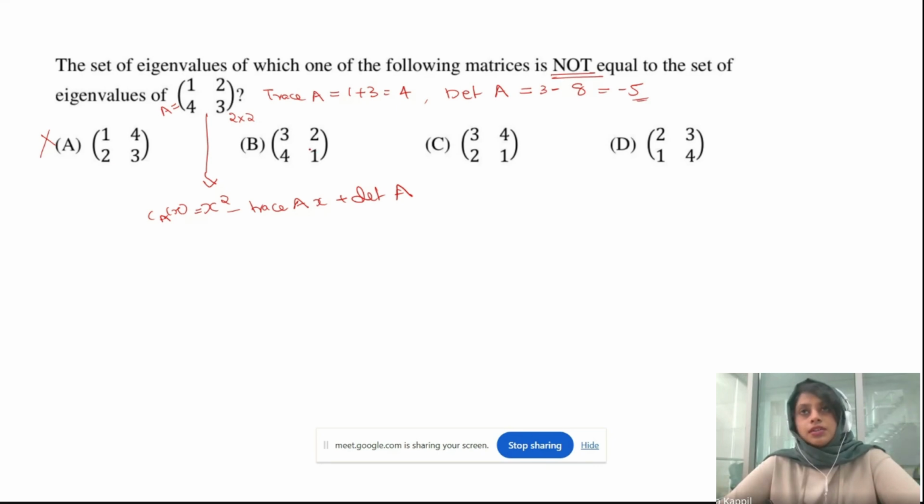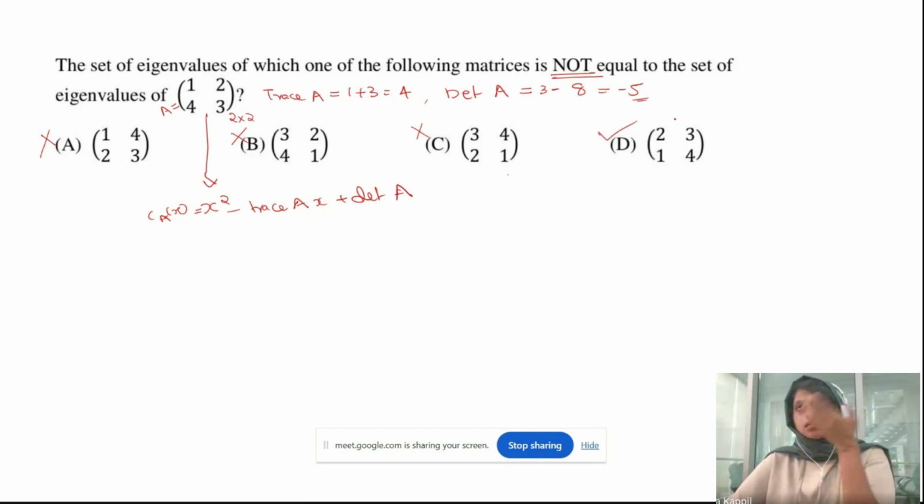Which means it has the same eigenvalues as before, so this is not the answer. Now let's check option C. Here, both of them have changed position. The diagonal entries, 1 and 3, are switched, and the anti-diagonal entries are also switched. Still, the trace will be 4 and the determinant will be minus 5. So the eigenvalues are not going to change. So this is not the option. So the only option will be D.